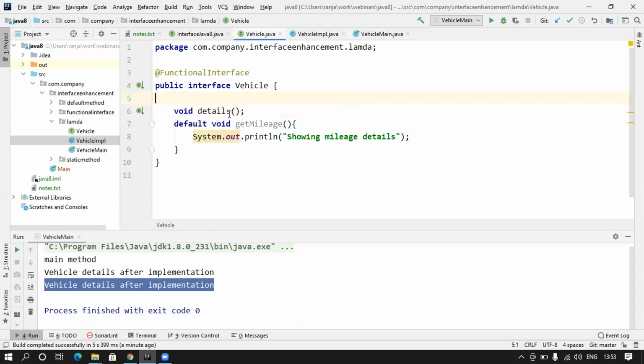Wherever I use this interface method, there only I want to give the implementation. Is it possible? This is a method which takes no parameter and has a return type of void. Let's see if we can achieve that.